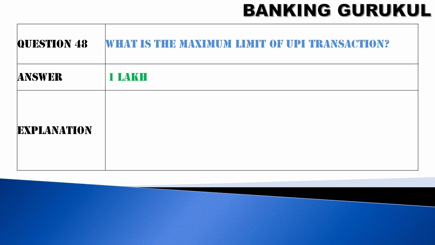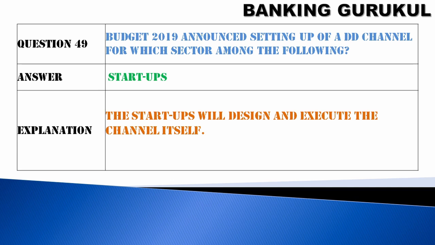Question number 48. What is the maximum limit of a UPI transaction? Answer is 1 lakh. Question number 49. Budget 2019 announced setting up a DD channel for which sector among the following? It is startups. The startups will design and execute the channel itself.